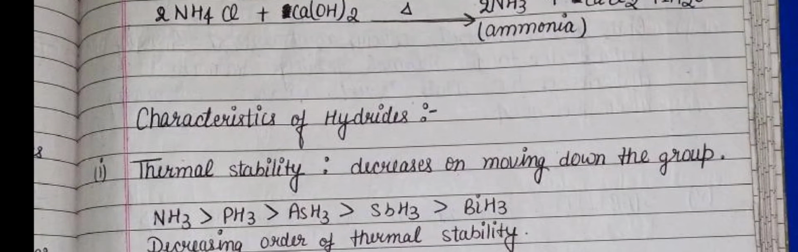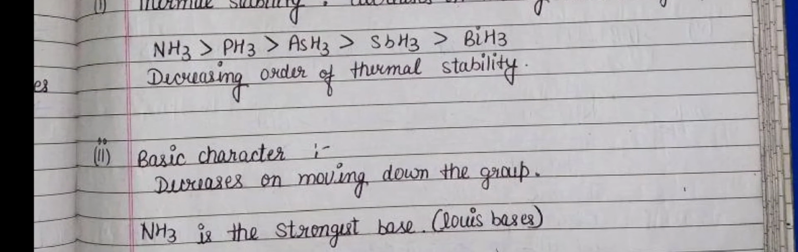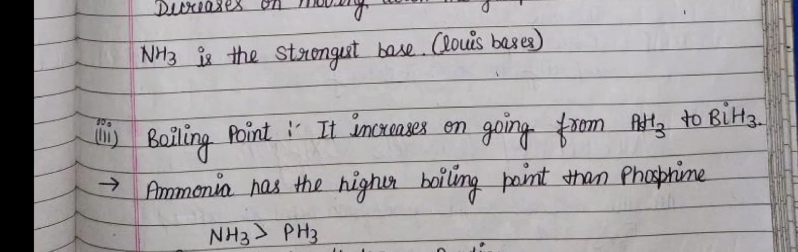Characteristics of hydrides. Thermal stability decreases on moving down the group. Ammonia is the most thermally stable while bismuthine is the least thermally stable. Decreasing order of thermal stability. Basic character decreases on moving down the group. Ammonia is the strongest base, the Lewis base as we call it. Boiling point increases in the group from phosphine to bismuthine. Ammonia has a higher boiling point than phosphine due to the presence of intermolecular hydrogen bonds.